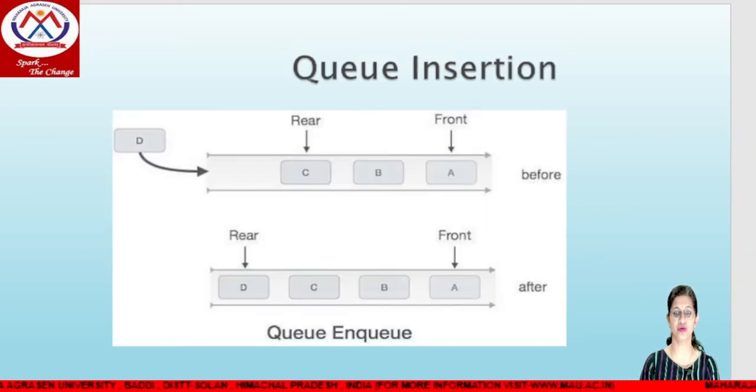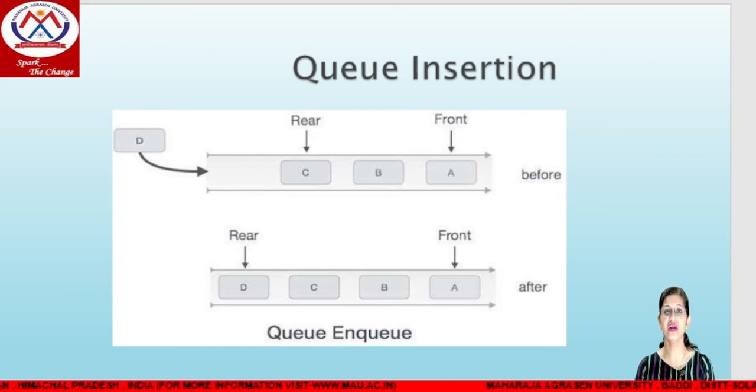Now insertion into the queue. As you know, A, B, C are the three elements which are already present in the queue. A is at location 0, B at 1, C at 2. Front is at location 0 and rear is at 2, because we have already inserted the elements. Now we want to insert the element D. First of all, rear is incremented by 1. It goes to the third location. Now it checks whether the location is empty or not. If the location is empty, it will insert the item D and simply place the item into the memory location.